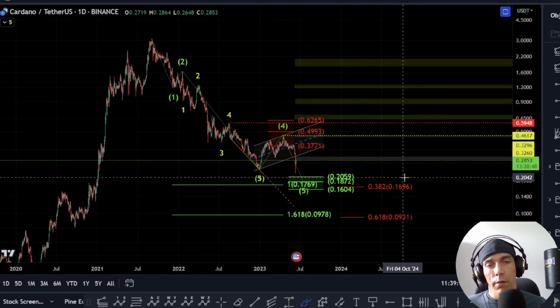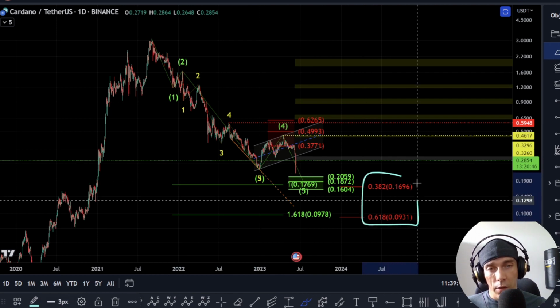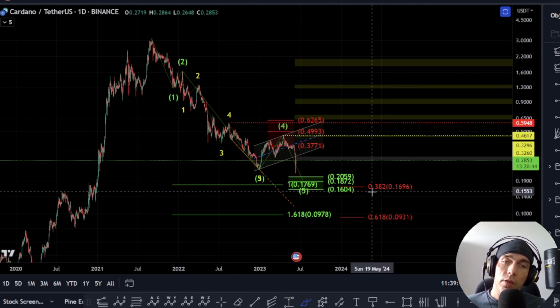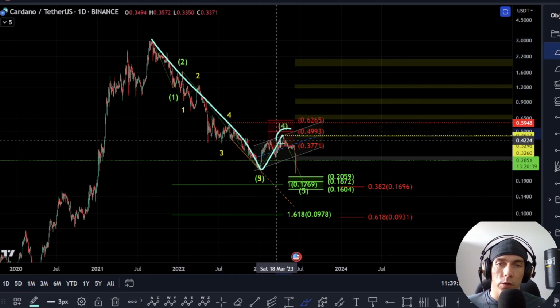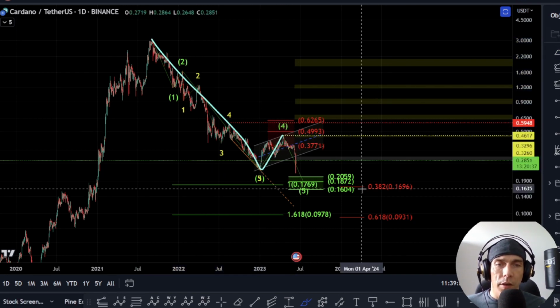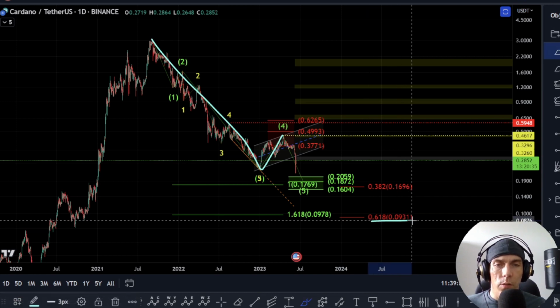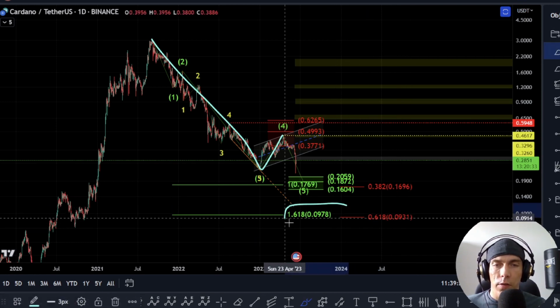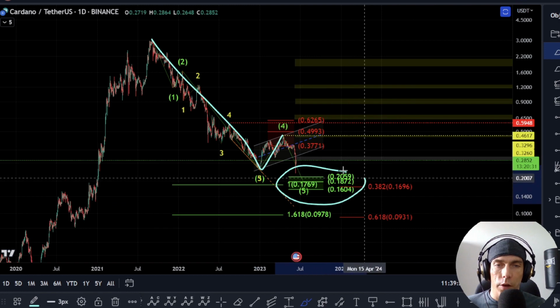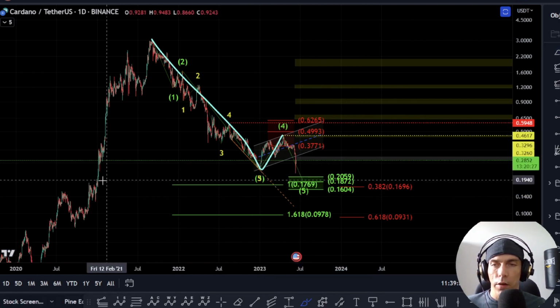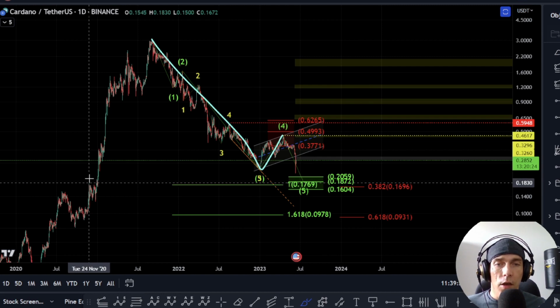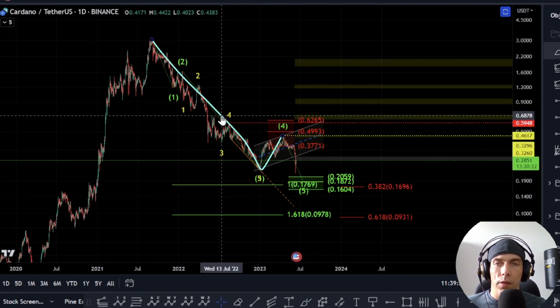As well as that, we do have these other targets on the right hand side here, the red ones. So this would be actually the 0.382 of this wave 1 to 3 transposed into this high of this wave 4. So that would be a possible target area, as well as this 0.618. So we can see that these two kind of line up and these two kind of line up. So the higher target box area I would be keeping an eye on would be over here. Obviously we do have some structure here which could actually play into that idea of getting this fifth wave to the downside there.